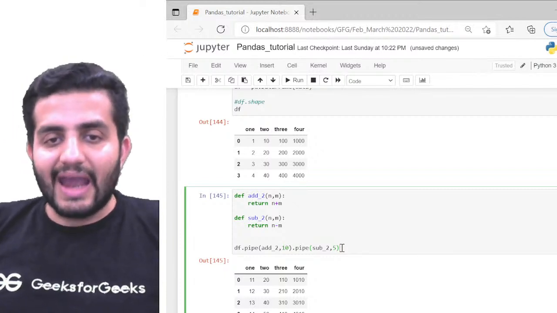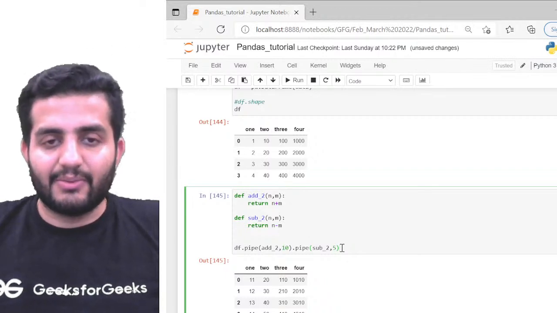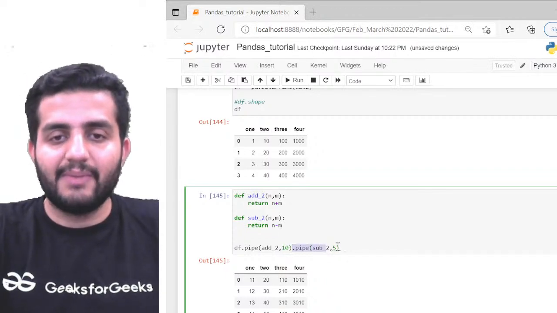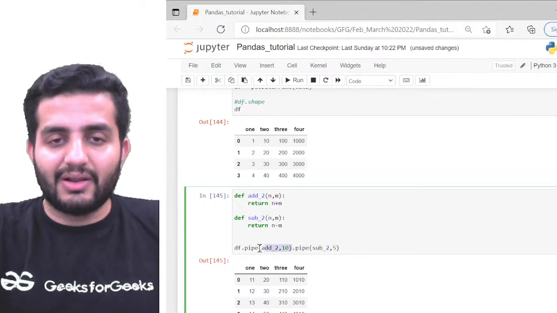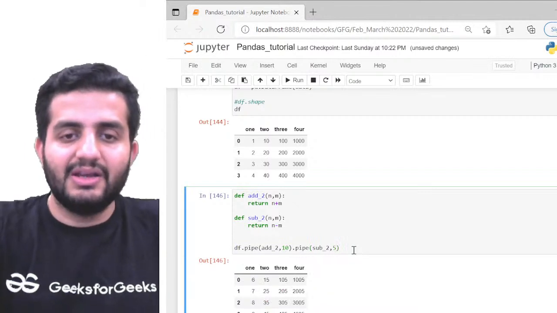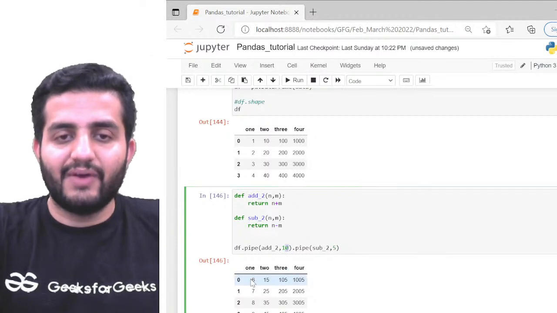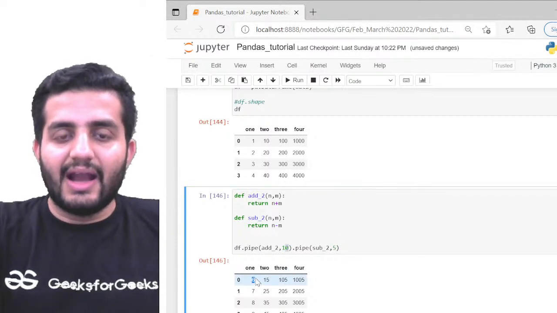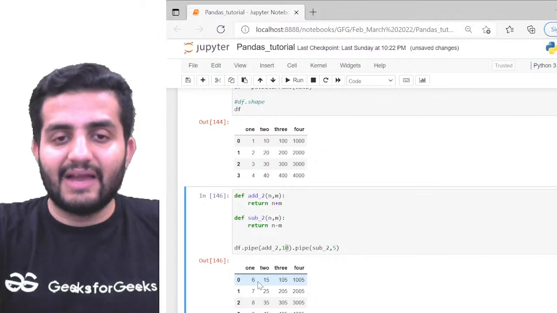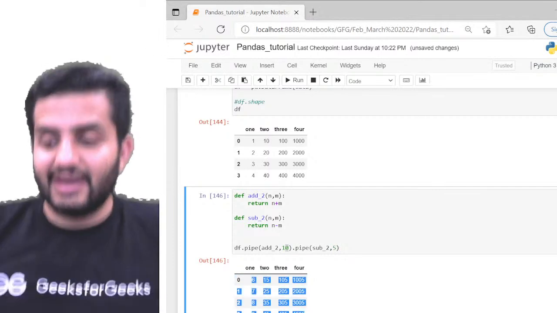I'm just calling another dot pipe function on top of this entire computed data frame. What I've done is added dot pipe on top of the new function and the existing computed data frame. Now it will first add 10 and then subtract 5. You can see 1 plus 10 is 11, and 11 minus 5 is 6. Likewise for 10, it is 10 plus 10 is 20, 20 minus 5 is 15. Like this, my updated data frame comes out here.